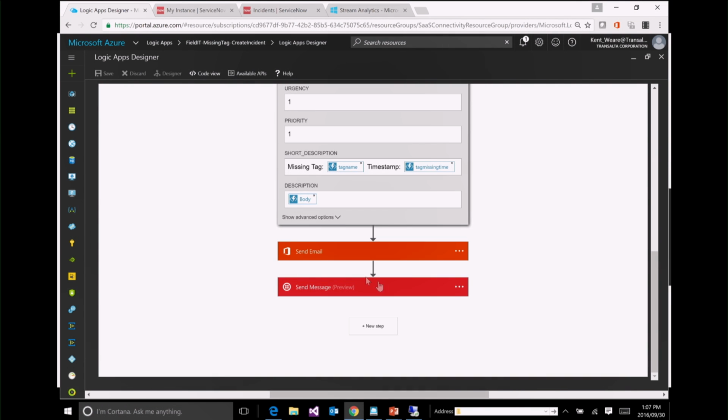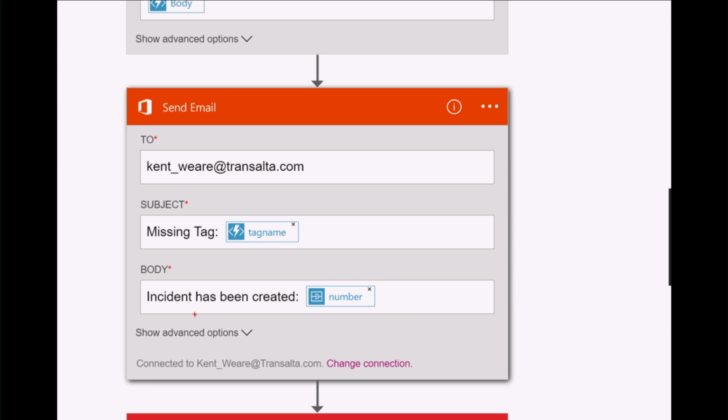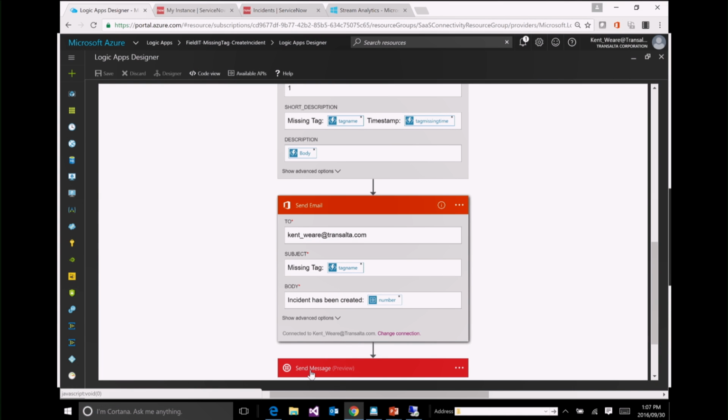Lastly, after I've gone ahead and created the incident, I can send an email out indicating that an incident has been created. And I can do something similar with sending the text message and the email.